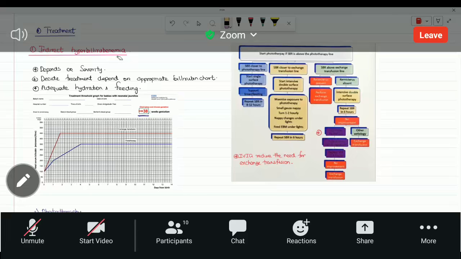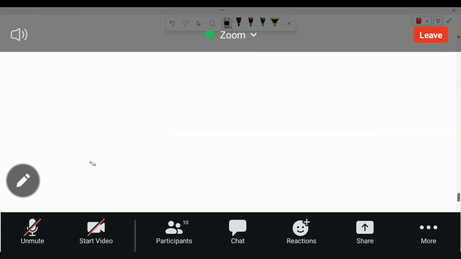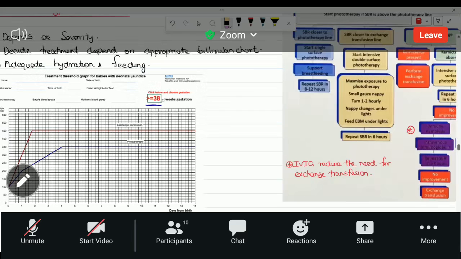How are we going to manage indirect hyperbilirubinemia? That usually depends on the severity. That's the ideal way. You all know this chart. We have to do the serum bilirubin level and plot it against the exact chart. Exact chart means there are specified charts even for different weeks of gestation. The chart I mentioned here is for a 38 weeks gestation baby. So different gestation babies have different charts. We have to get the exact chart and plot it. I think you can see this chart now.